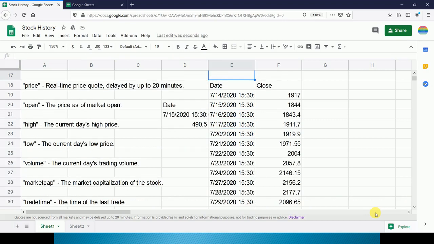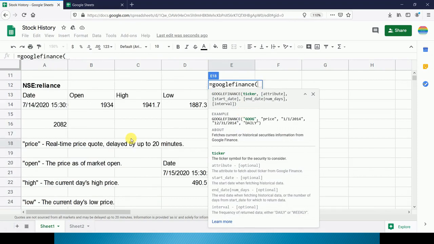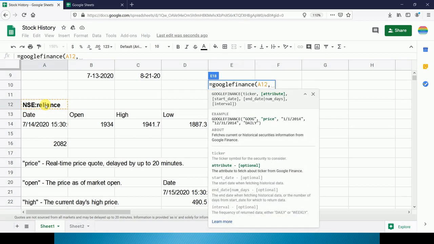This formula can also be used by selecting cells in place of typing. So we will use GOOGLEFINANCE, bracket. Now in place of typing the name of the company, we will select it here. Now we have to type the attribute.